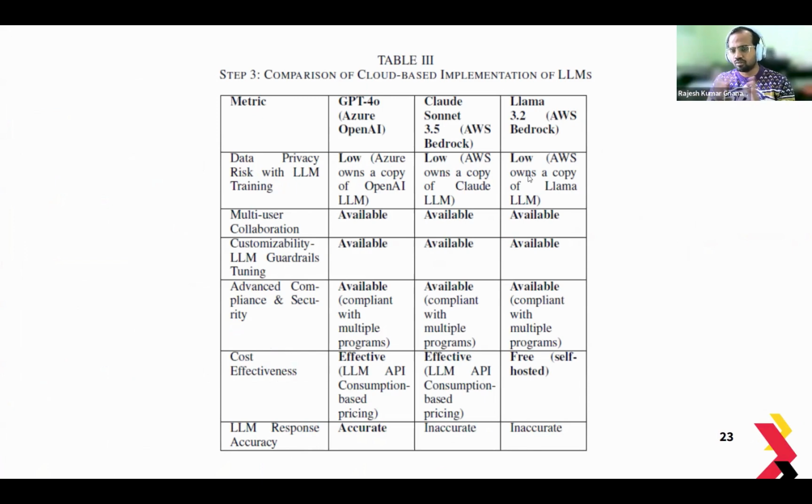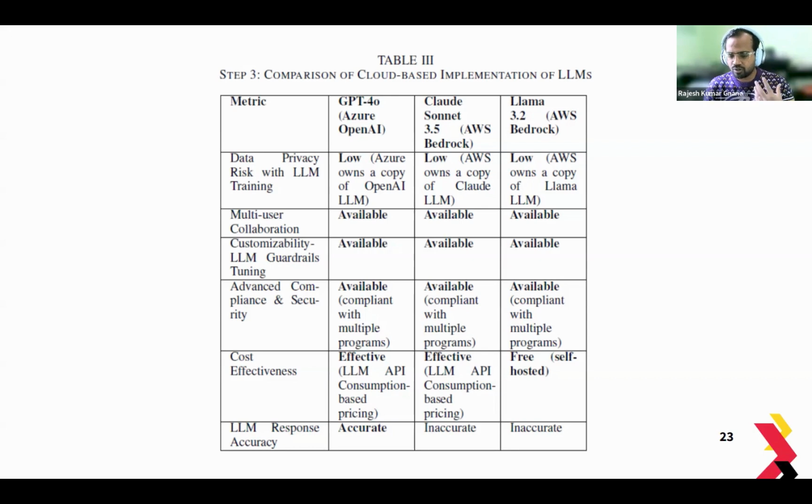And Llama is self-hosted and we own the copy of the model, so the data isn't going out. Multi-user collaboration is available because we are using the cloud infrastructure to set up an interface at the beginning, and it creates the cloud environment and takes care of the multi-user, multi-threading of the conversations between the users. And for customizability, we saw that guardrails tuning is available.